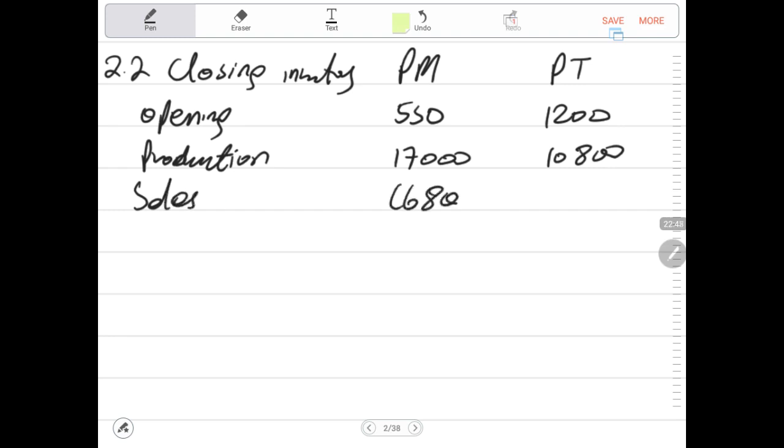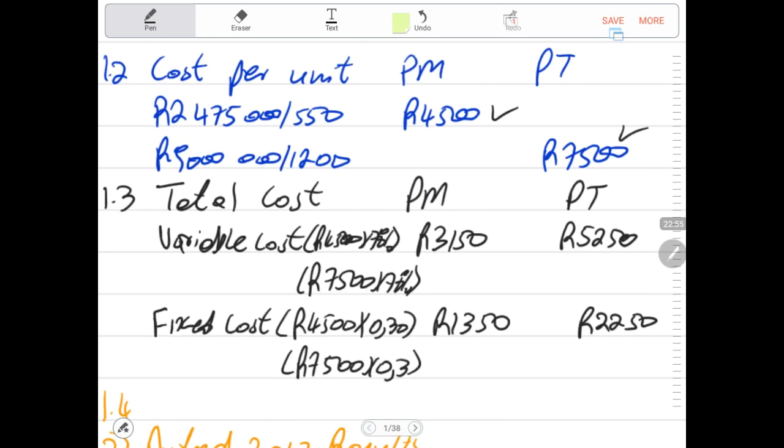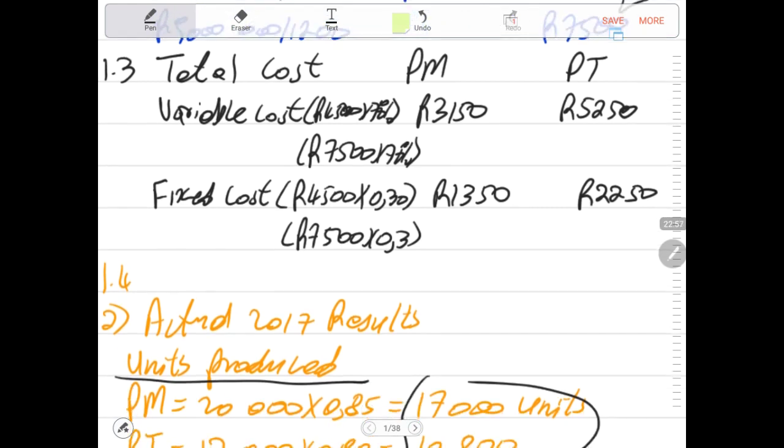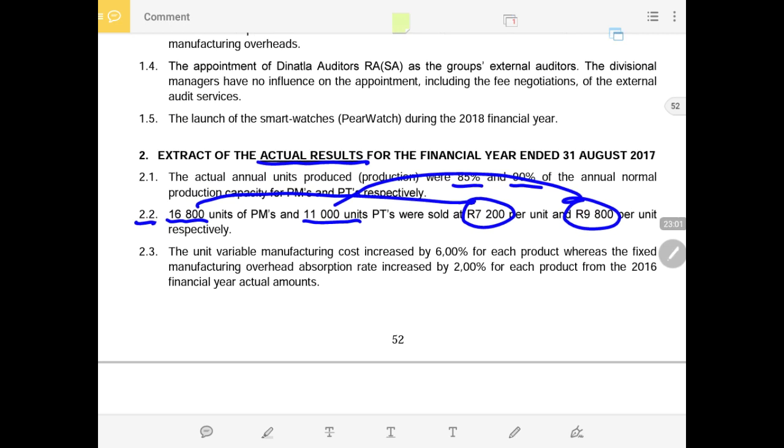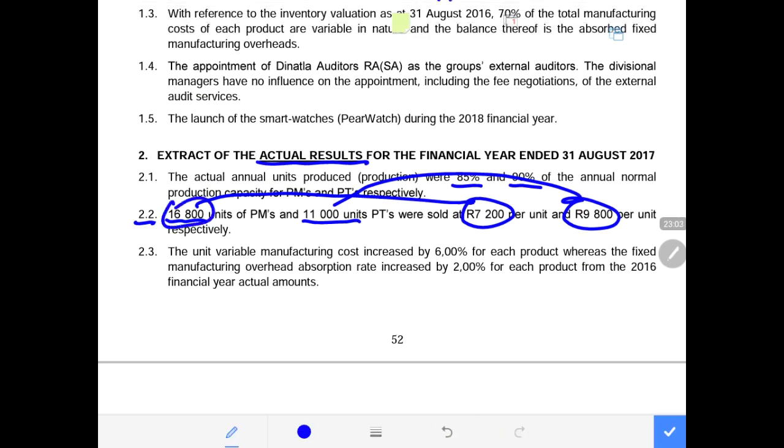It was 16,800, and here it was 11,000 units. Let us just verify that the sales are provided under 2.2, given 16,800 units that were sold and 11,000 units that were sold. The selling price is 7.2 and 9,800.